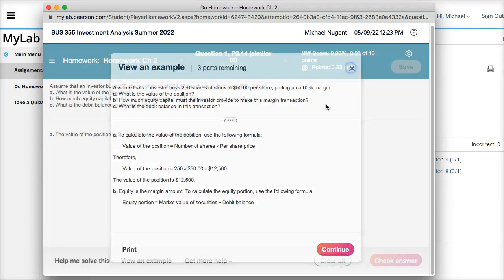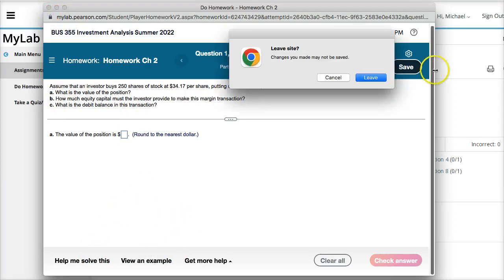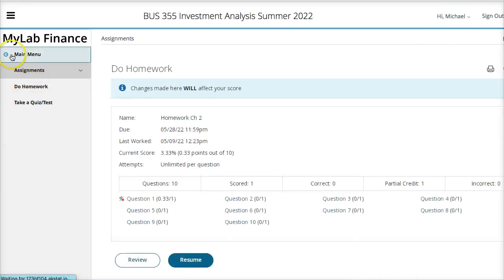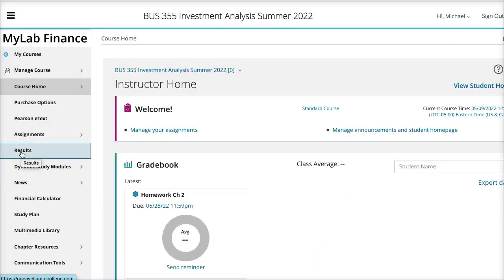So again, the best thing to do to complete these homework problems is to read the textbook, watch my videos, and then start the homework and use Help Me Solve and View an Example to help you solve each of the questions. Now I'm going to leave this homework. So when you're in the main menu, after homework has been completed, you do have the option at the very end, once the homework is 100% finished and you get your grade, you can restart the homework and try again. When you restart the homework, all your previous answers are erased and you restart from the beginning.